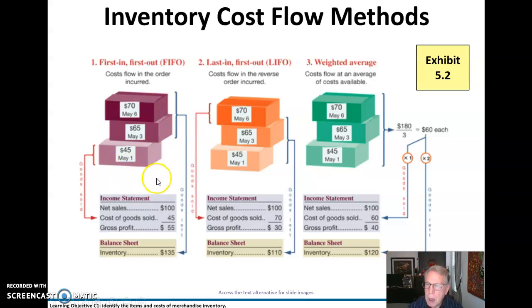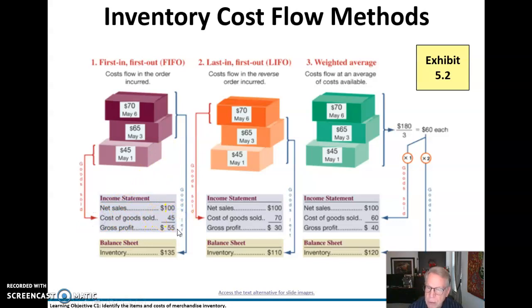So if it's FIFO, we're going to report the cost of goods sold as the first in, first out. So here's the first in. So that's going to assume that that cost of goods sold is going to be $45.